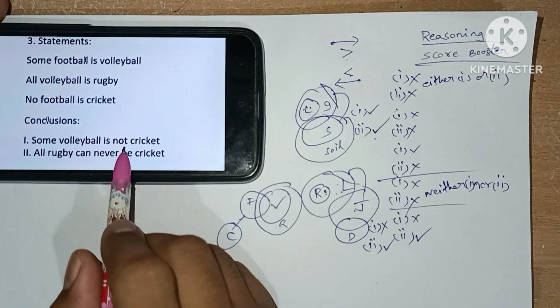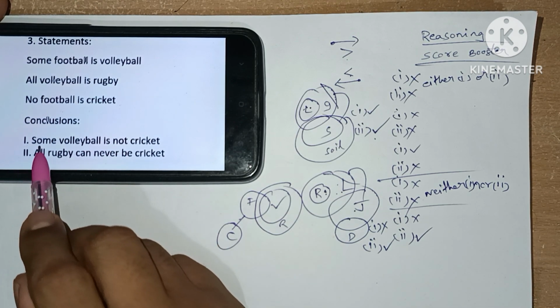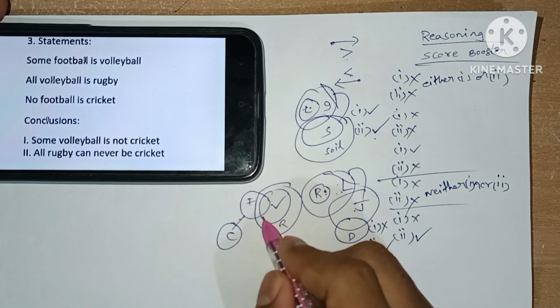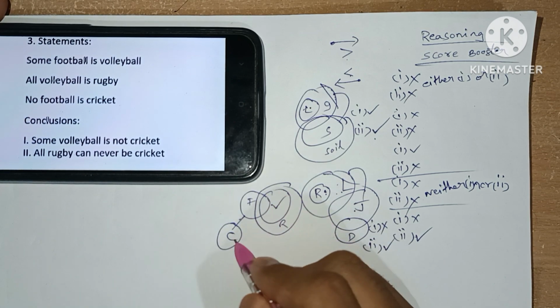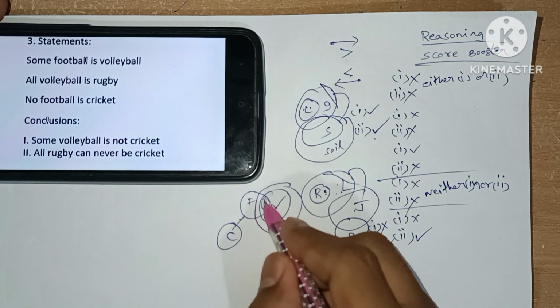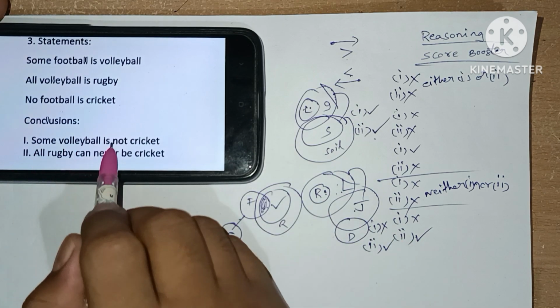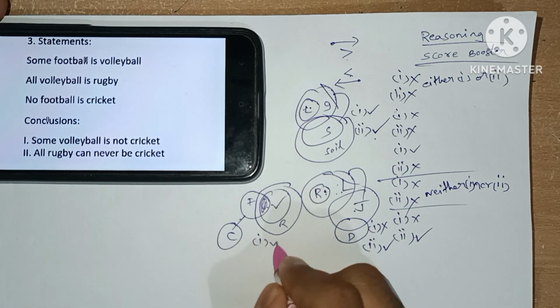Here we see not. So what we check is all volleyball can be cricket. All volleyball can be placed inside cricket. It is not possible because of sharing with F. So all case fails. All case fails means some not case will be true.